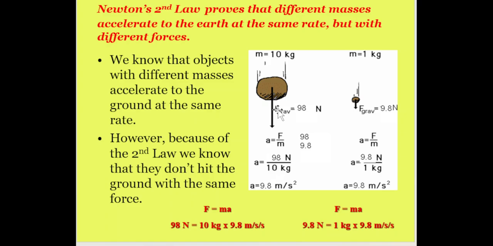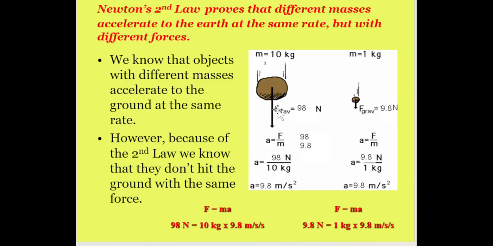So the force of gravitation is also acting on this object and also this one. The force will be different. Again, this force will be different. So from here we can find out the forces. The force of gravitation is 98 Newton for this one, and for this one the force of gravitation is 9.8 Newton. So let's solve one by one. So here a is equal to F divided by m. So put the value of F. What is the value of F? 98 Newton is the force.